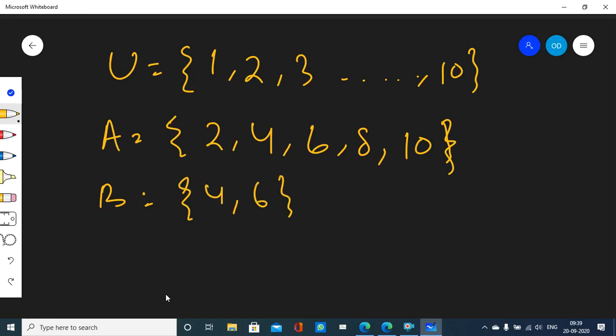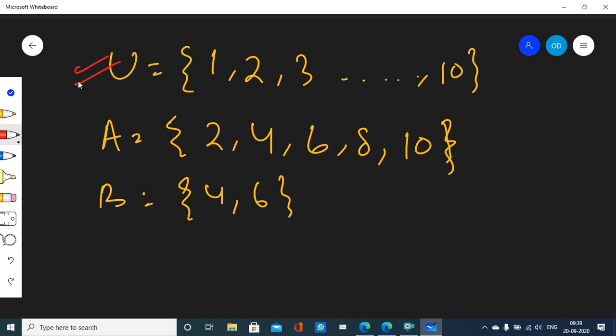So we have to draw the Venn diagram. Now the first thing is you must make some important observations, then only you can draw the Venn diagram properly. First you have to make all the observations. First observation, as you can see, this is your universal set, capital U is the universal set.